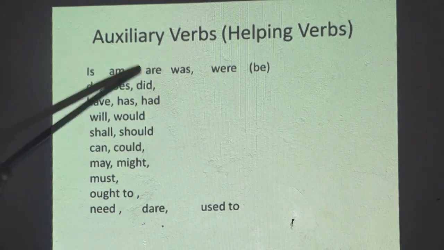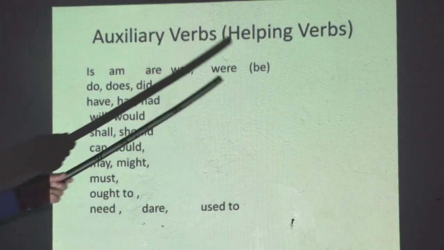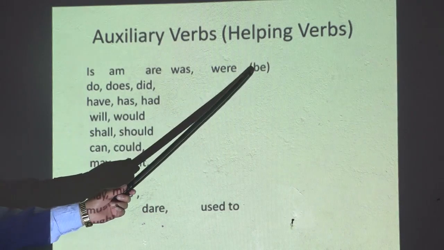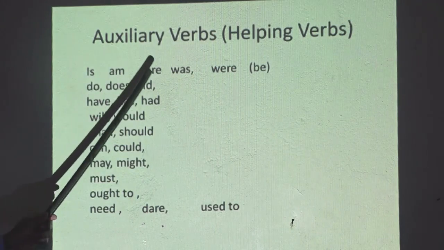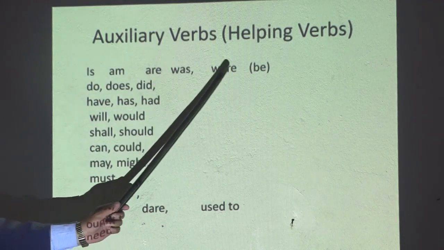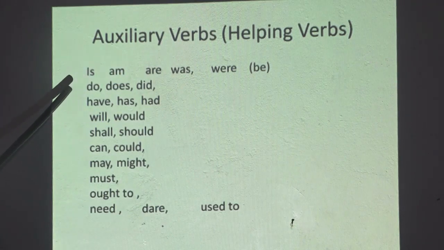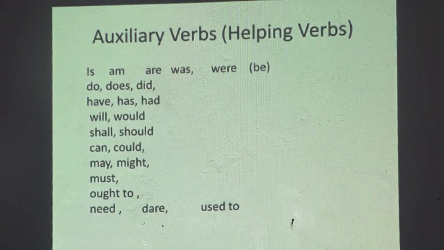The is, am, are, was, were written in the first line are the finite forms of be. Is, am, are are present, was, were are past forms of be. And if the sentences have these helping verbs, auxiliary verbs, we put not or an apostrophe t to change the sentence into negative.